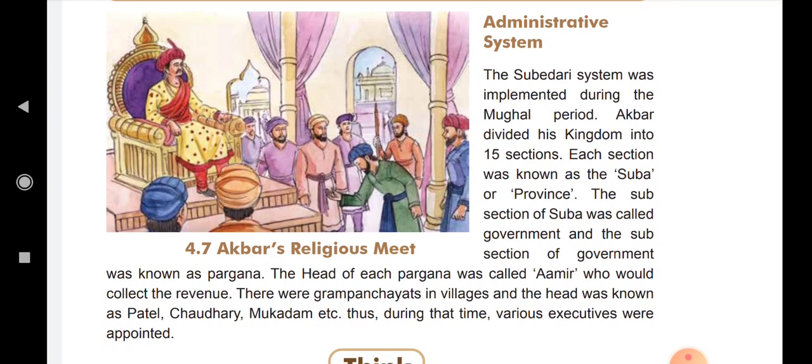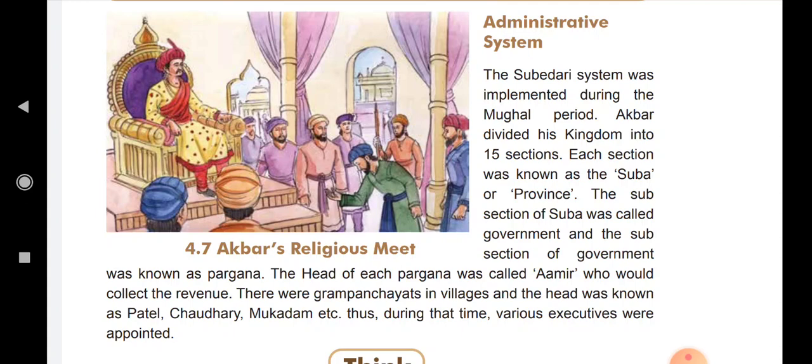Akbar divided his kingdom into 15 sections. How many sections? 15 sections. Each section was known as the Suba or province. The subsection of the Suba was called government and the sub-subsection was known as a Pargana.